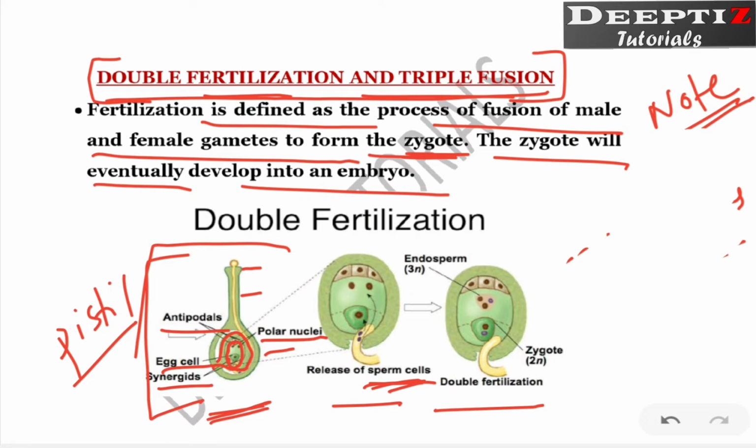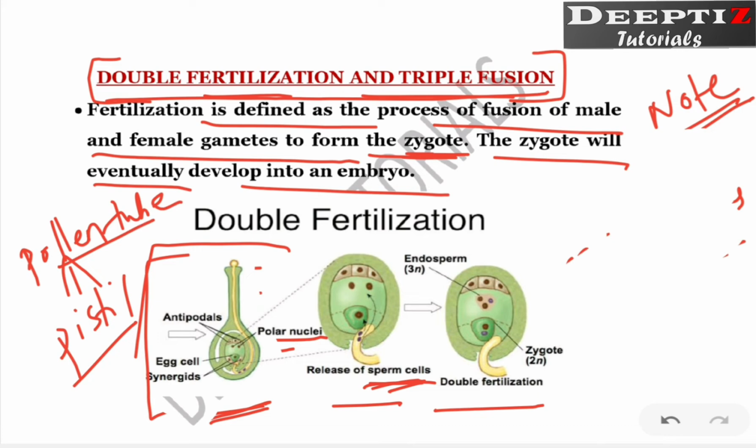Now, from this diagram, one more thing you have to understand. This is a pistil on which the pollen tube has already grown. This is the pollen tube, which has reached here through the micropyle. Why?